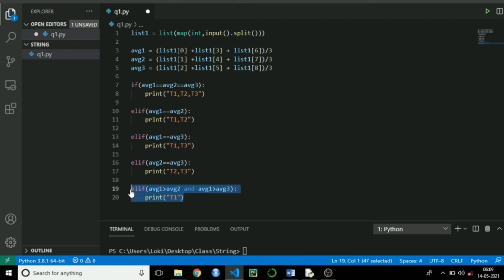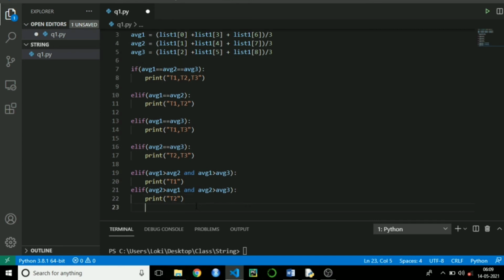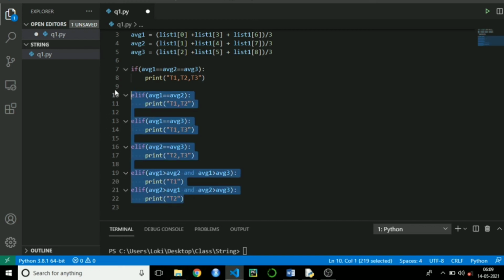I will copy this. Okay. Likewise, for trainee 1, if average of trainee 2 is greater than average of trainee 1 and average of trainee 2 is greater than average of trainee 3, then print name of trainee 2. These are the maximum probabilities that can be achieved in this question.